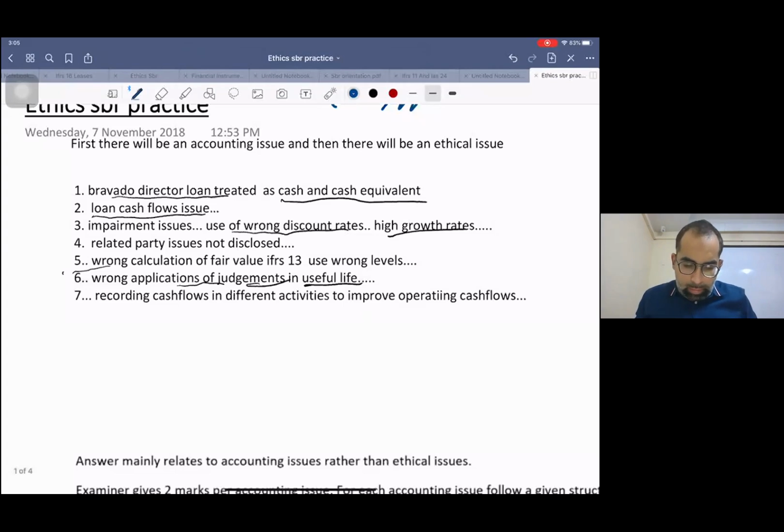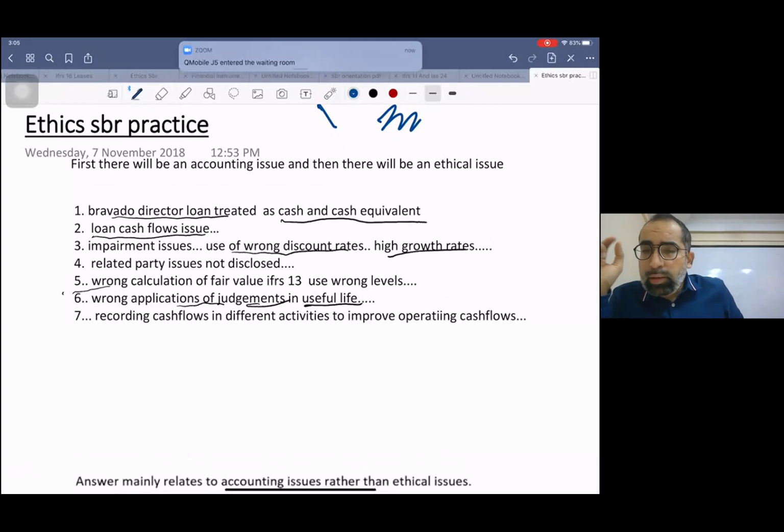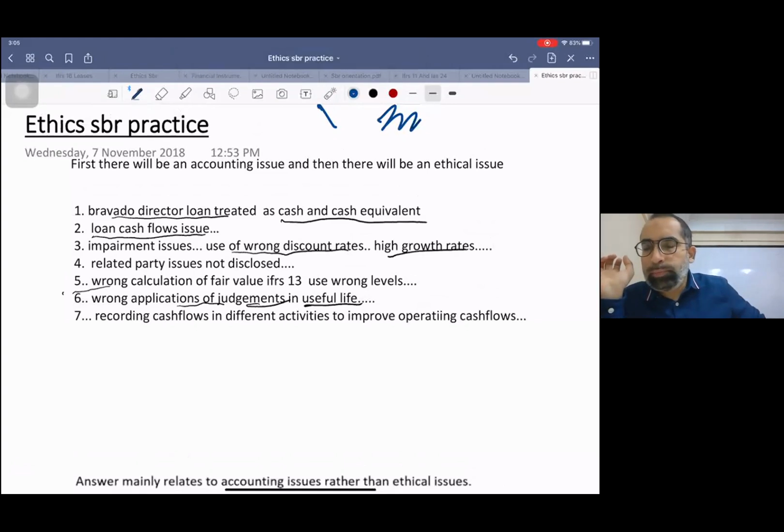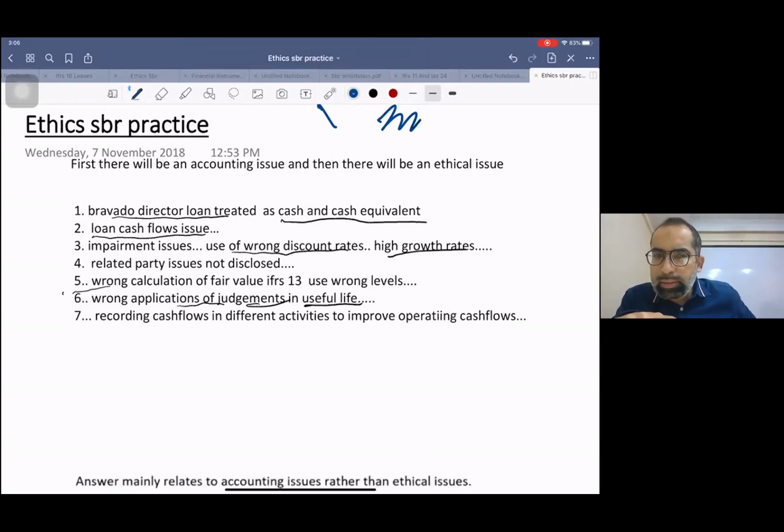Now, in the SBR paper, don't forget this statement: first there will be an accounting issue, and then there will be an ethical issue. Normally, this is the examiner's practice. They will give you ethical issues related to accounting. So always there will be some accounting issue, and then there will be some ethical issue.